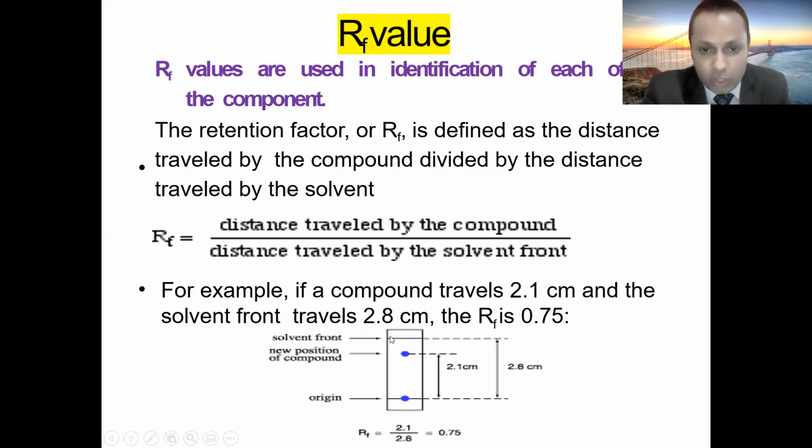So in any case, the RF value should not be more than 1, because in any case, the compound will not go beyond the solvent front. So the RF value can't be more than 1.